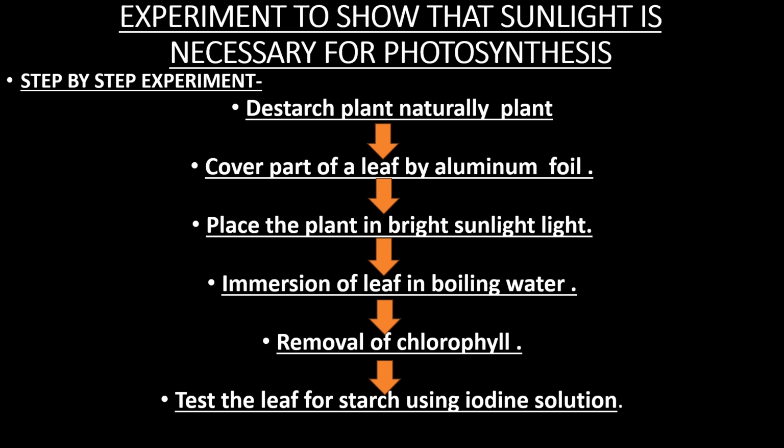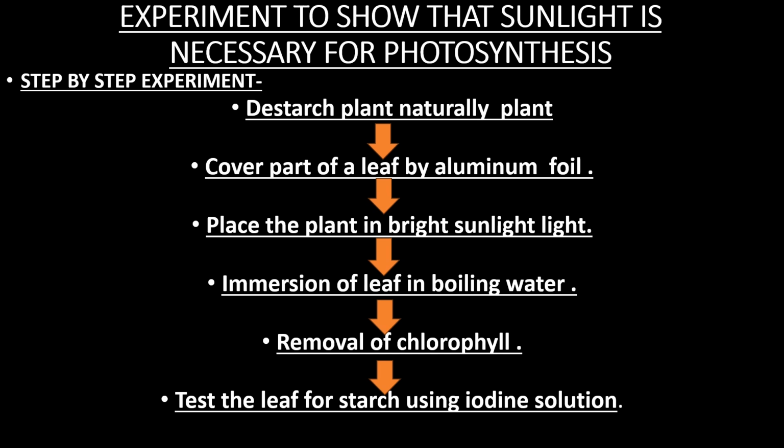So how can you do it? We have to keep a plant in complete dark, without sunlight, for at least 3-4 days. You can keep it for more than 4 days also, but not less. If you put a plant in a dark place without sunlight, the starch which is stored inside the body is consumed by the plant, and no starch is present in the plant. So this process is known as de-starching.